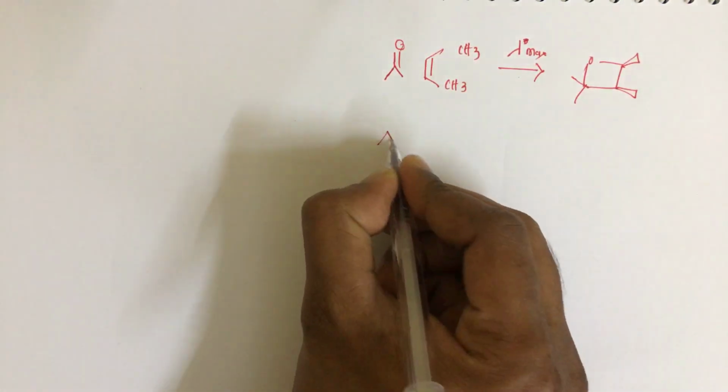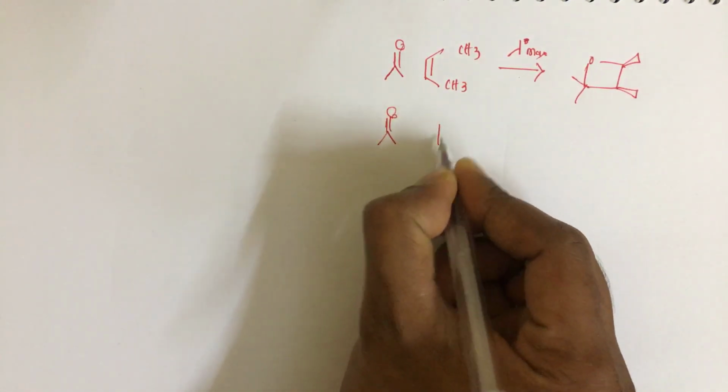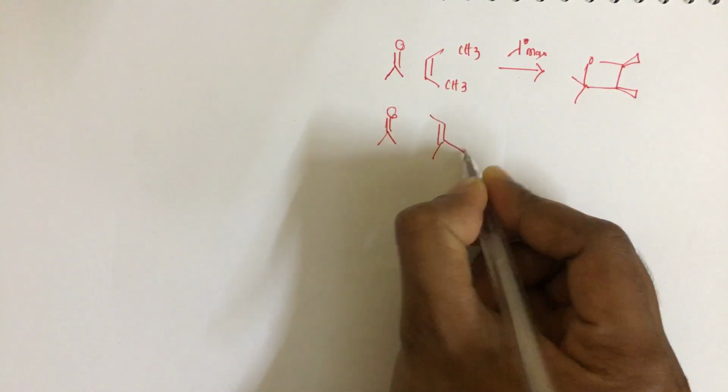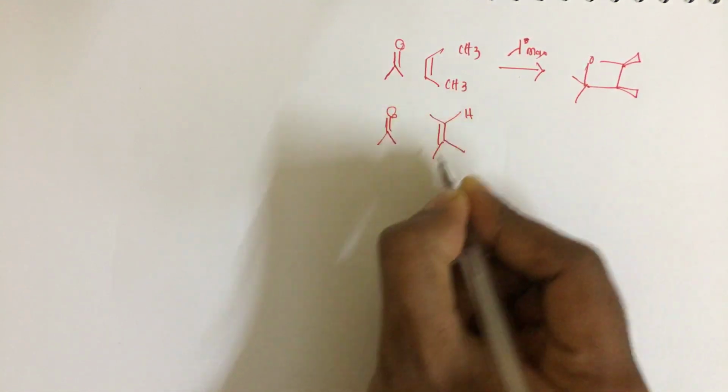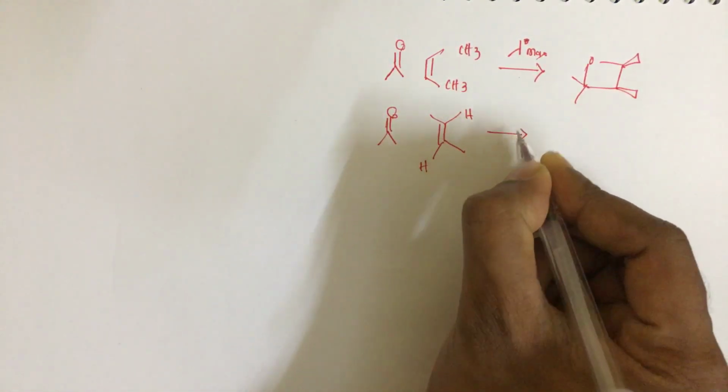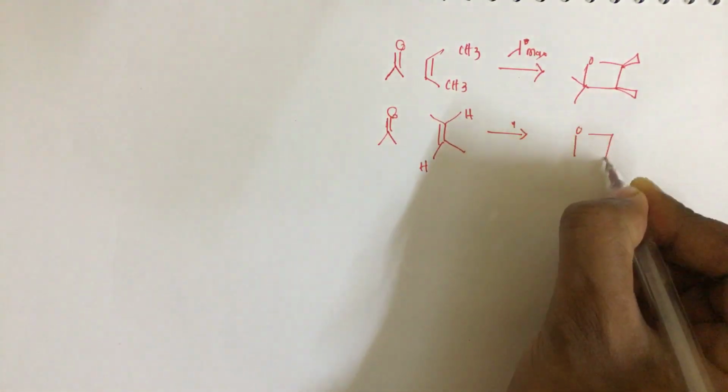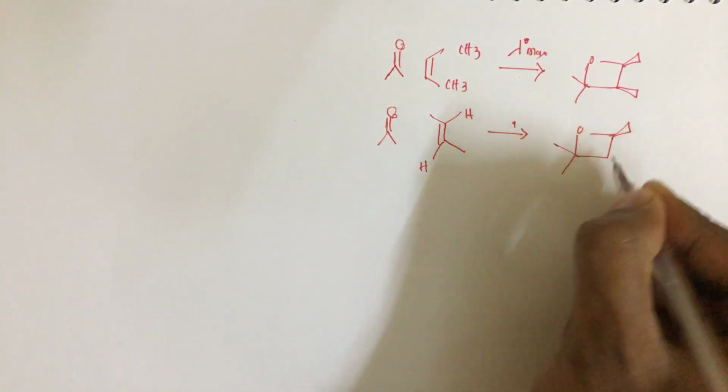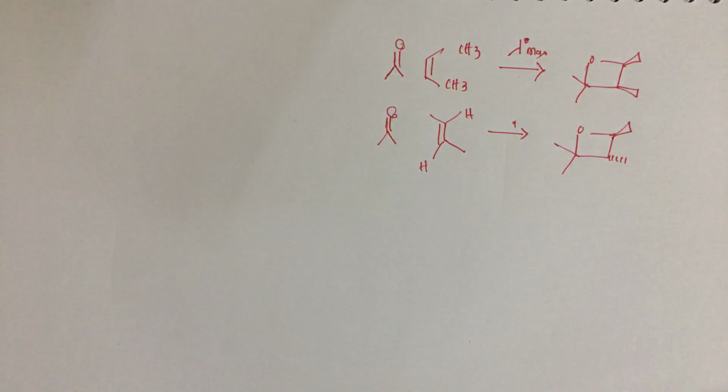Then here we have a trans geometry, and in the product side also trans. So this is stereospecific.